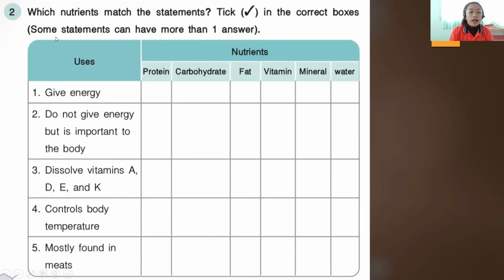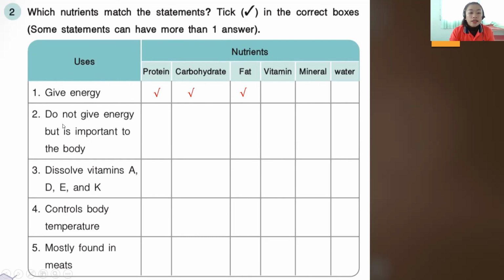Some statements can have more than one answer. So we have the uses. We have the first one. We have give energy. Okay, so what nutrients give our body energy? We have here the nutrients, protein, carbohydrates, fats, vitamin, mineral, and water. So which nutrients can give energy to our body? We have protein, carbohydrate, and fat. So you put tick on each box. So we have this one. It gives energy: protein, carbohydrate, and fat.